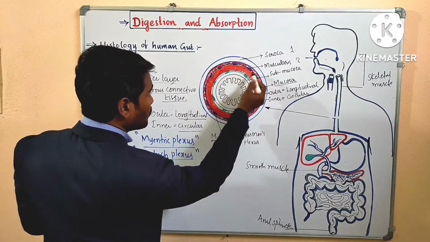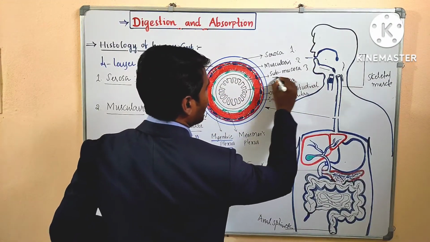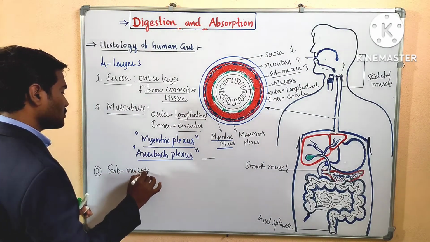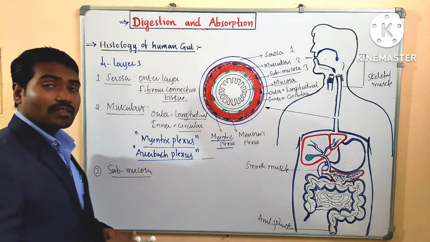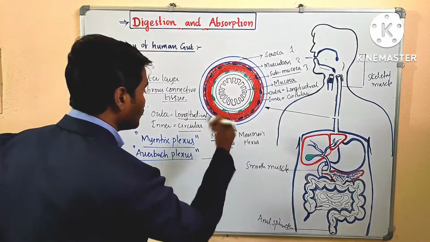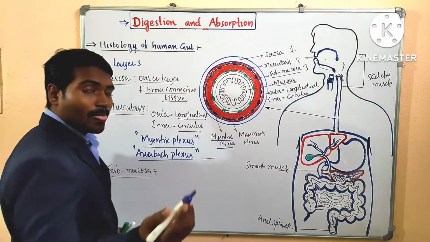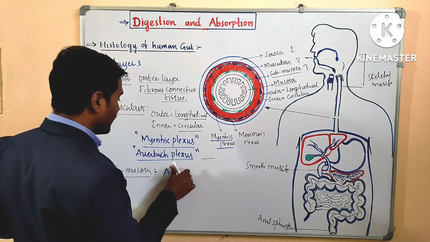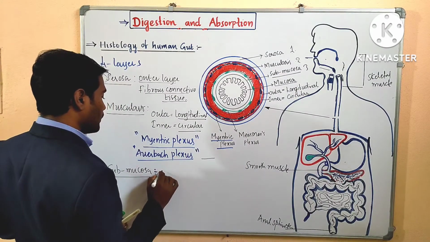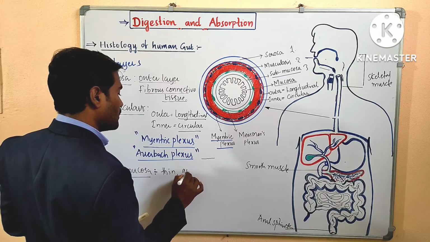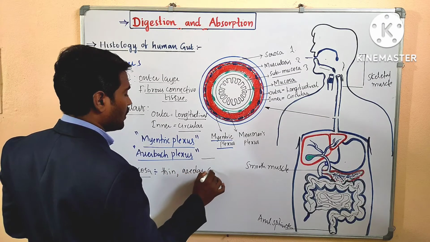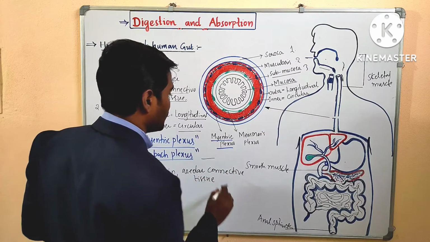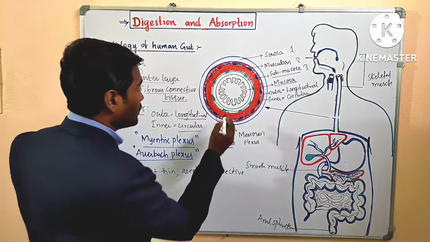Inner to the muscularis, there is the third layer called submucosa. What is that? Submucosa. This is the third layer, outer to the third layer, inner to the second layer. It is made up of a thin areolar connective tissue. Which type of connective tissue? It is made up of a thin areolar connective tissue.